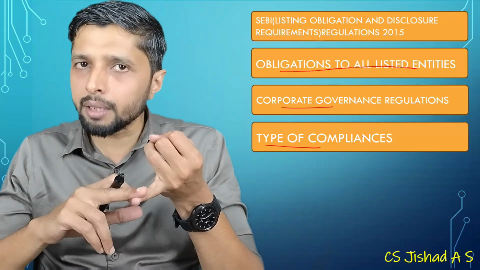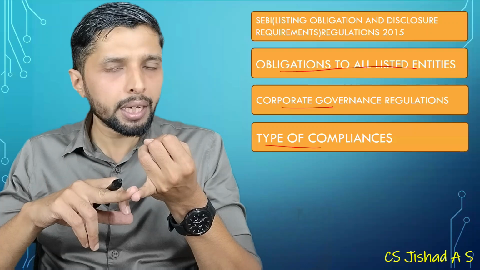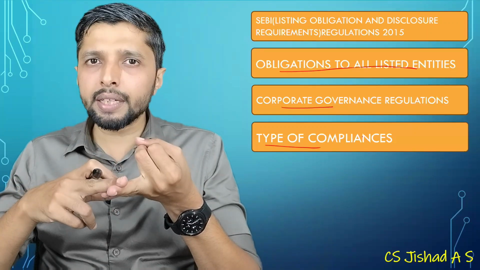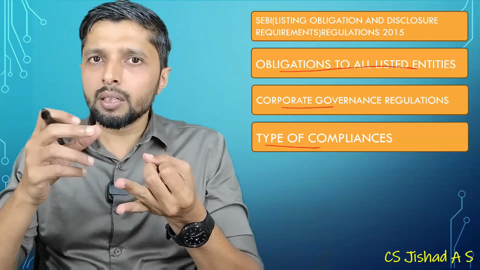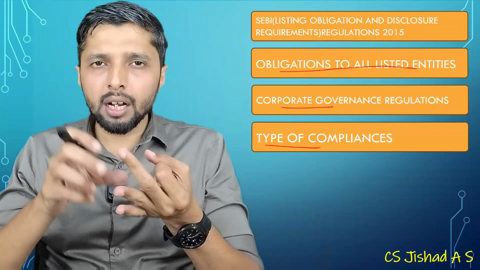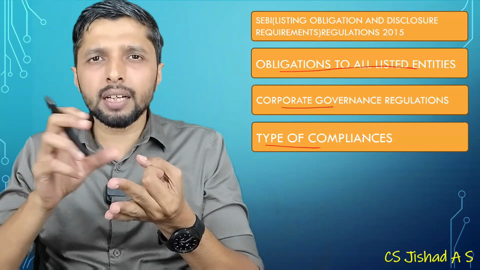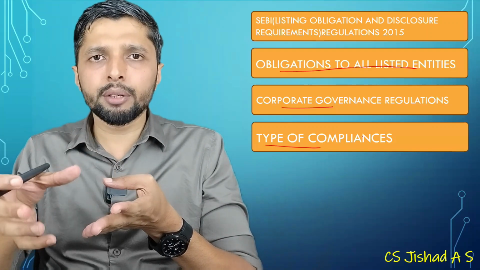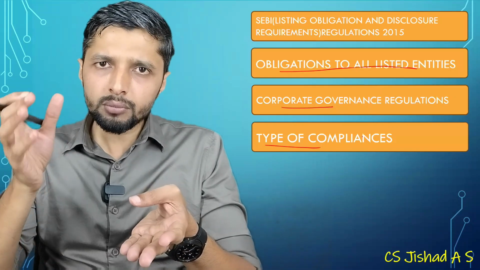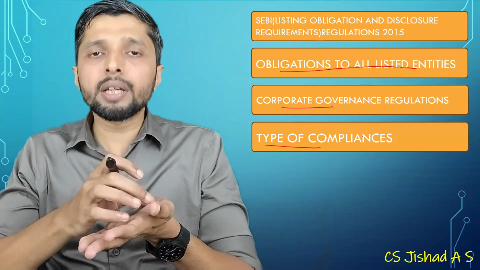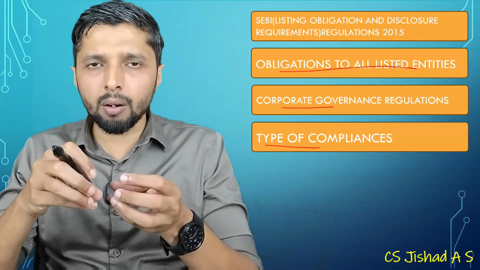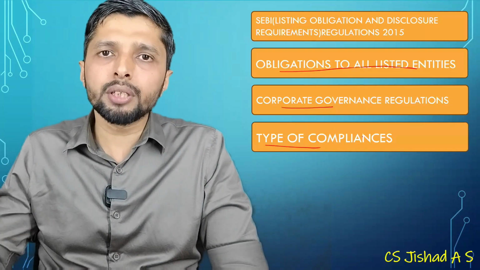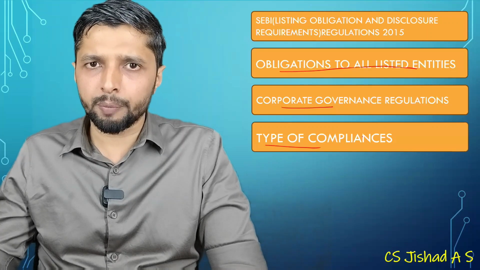Then you have the types of compliance, which is very important. You have one-time compliance, just like appointing a compliance officer. You have quarterly compliance, the compliance system, which will be done quarterly. Half-yearly compliances, just like related party transactions. Annual compliances, just like your annual listing fee. Then you have event-based compliances, which will be on the happening of any event, just like your shareholding pattern, which has to be given to the stock exchange, etc.